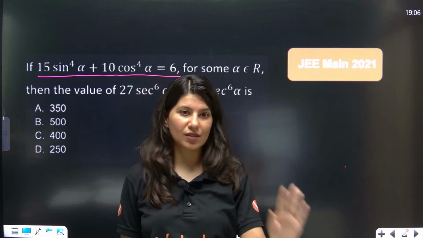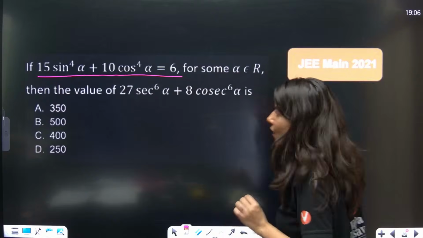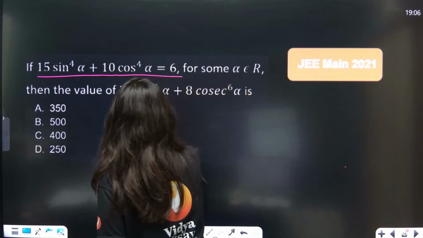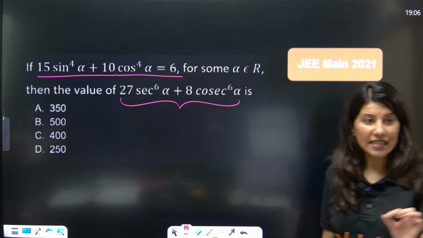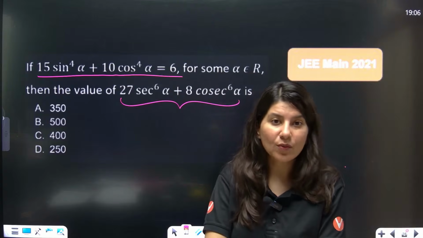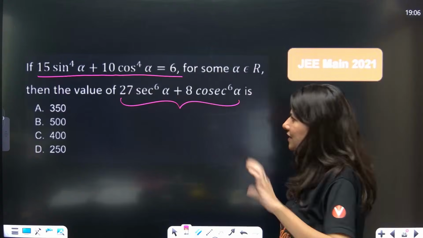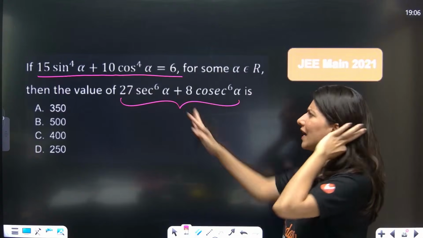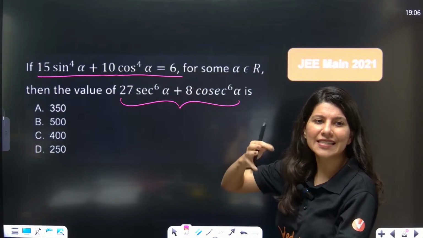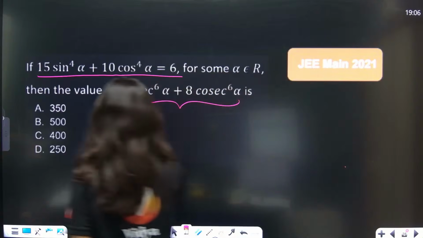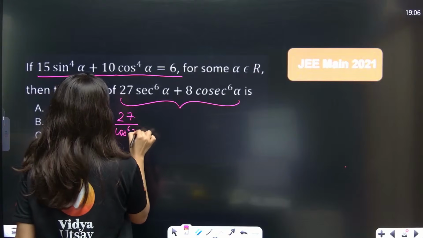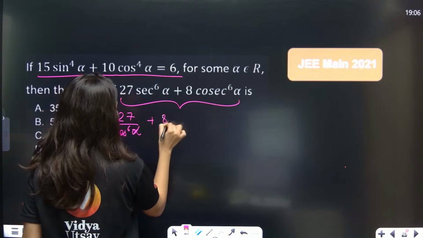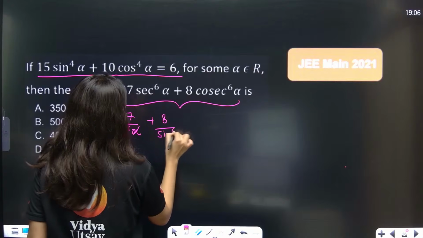One equation is given, and the value of this expression is what they are asking. Just tell me one thing: to get the value of this expression, what exactly do you want? This is actually 27 upon cos power 6 alpha plus 8 upon sine power 6 alpha.